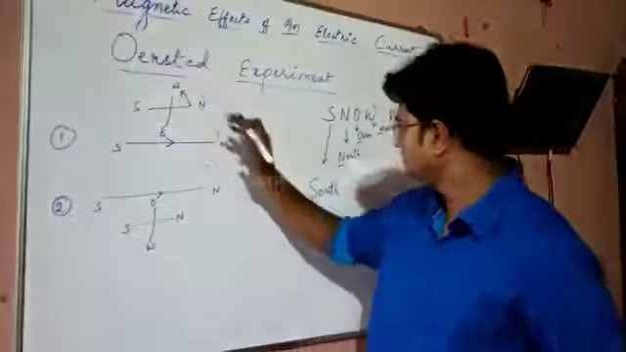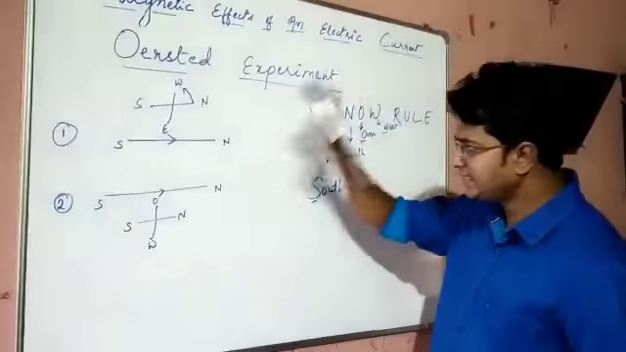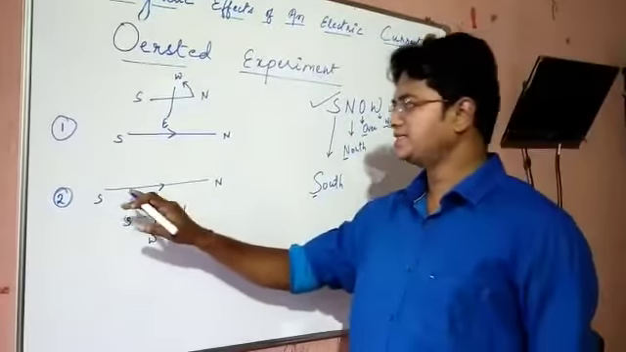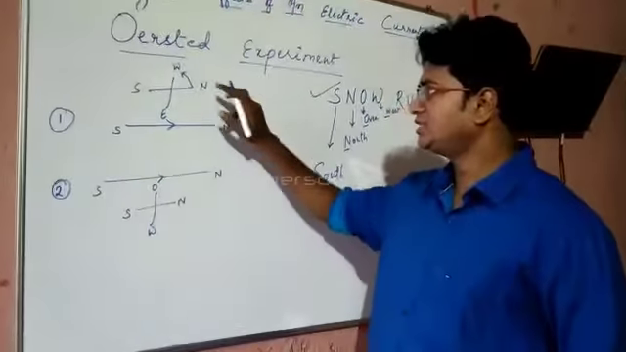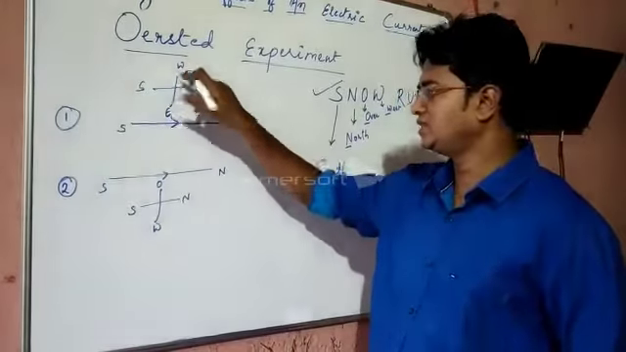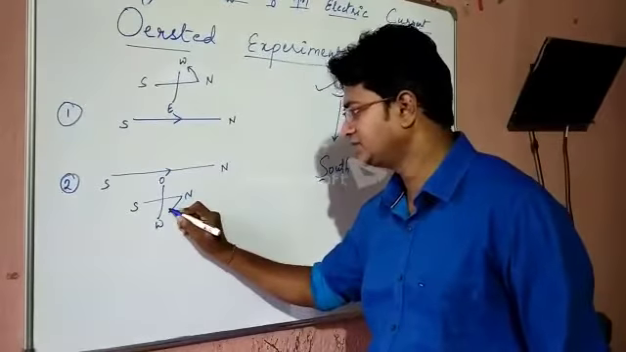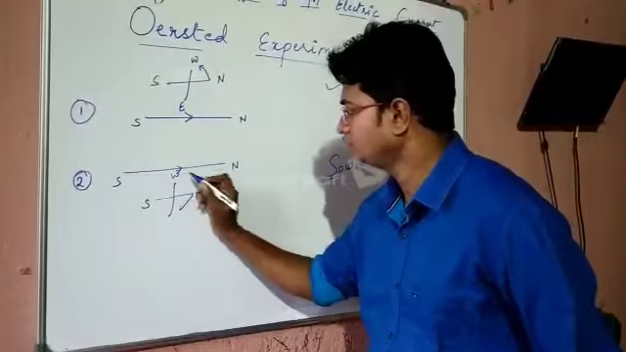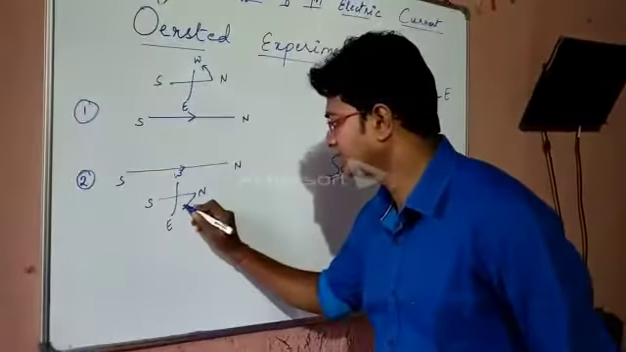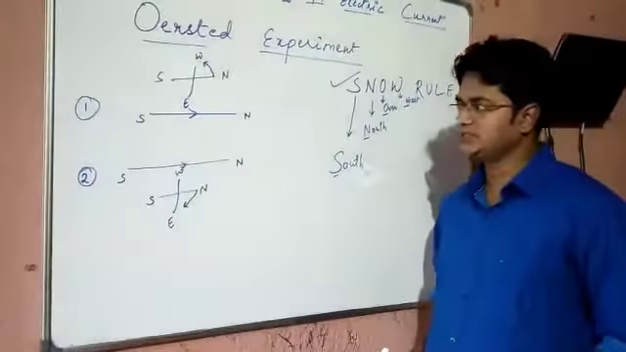How you can remember this? By using this word snow. Same thing. Now if the current is passing from south to north and the magnetic needle is kept just below it, so instead of north pole deflecting towards west, it gets deflected towards east.